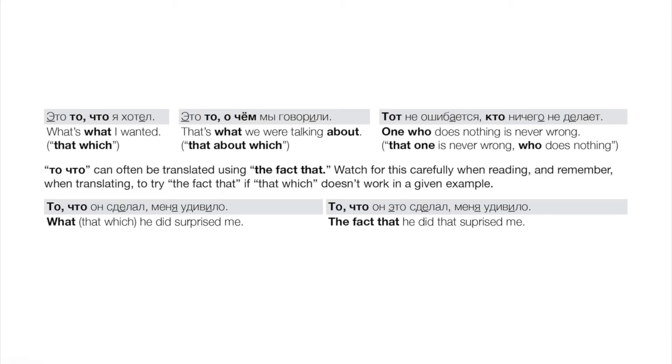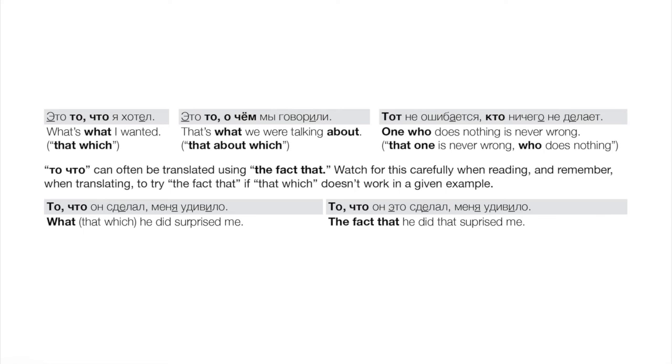And now тот кто. Similarly with кто, тот кто means "one who" or "he who." Тот не ошибается, кто ничего не делает. That's a little пословица, a little saying. One does not make a mistake who doesn't do anything, just translating literally. Or more loosely, one who does nothing is never wrong. So that's something to watch out for. Again, то, что, that which, and тот, кто, one who.